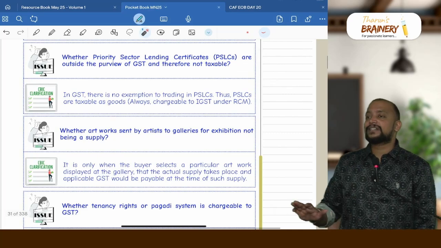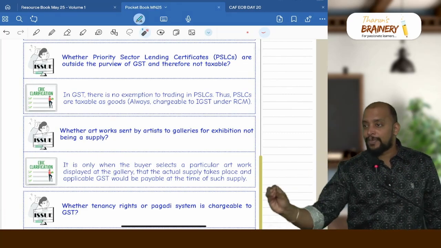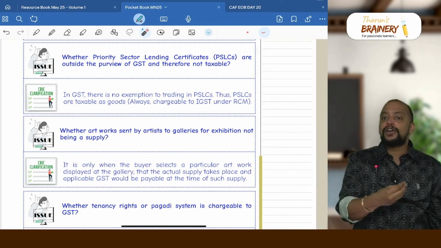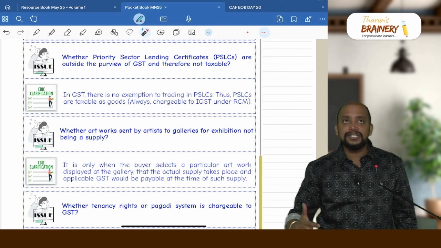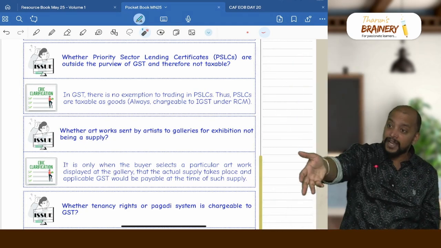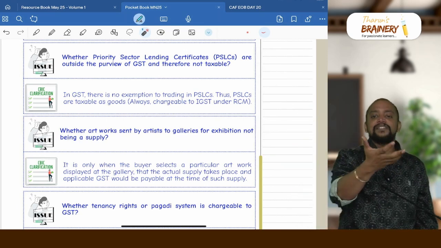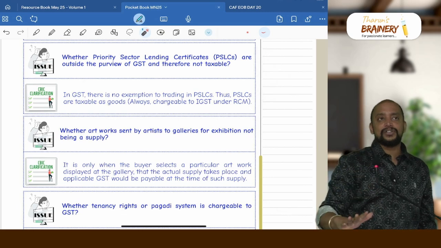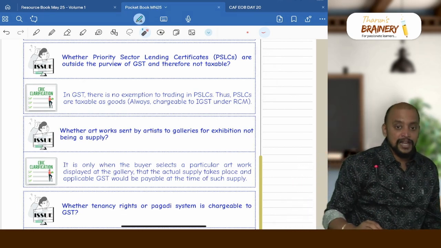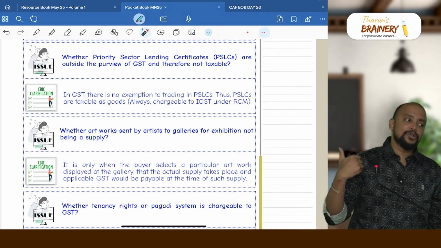Then whether priority sector lending certificates are treated as goods? Yes, priority sector lending certificates are sold by one bank to another bank whenever the other bank is falling short of priority sector lending. So one bank which has achieved priority sector lending in excess will be transferring the priority sector lending certificates to another bank which has not achieved it. For transfer of this PSLC, they will be collecting some money. So this transaction is treated as supply of goods, and it happens through the e-Kuber portal of RBI. Due to that reason, the selling bank doesn't know the buying bank, so it will always be deemed to be interstate supply.